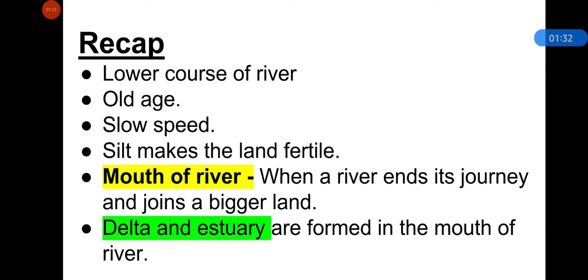without stopping and does not flow through all three stages and quickly drains into a water body without forming a delta, that path is called an estuary. Estuaries and deltas are formed at the mouth of a river.